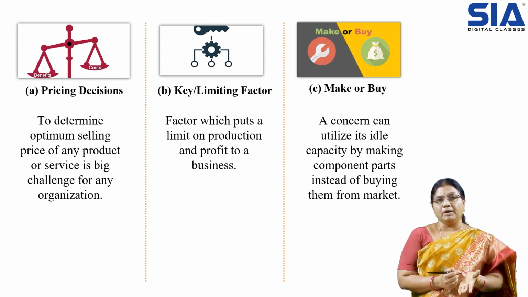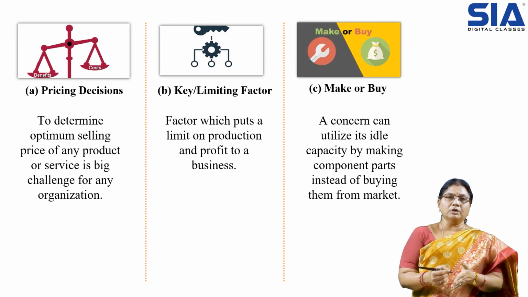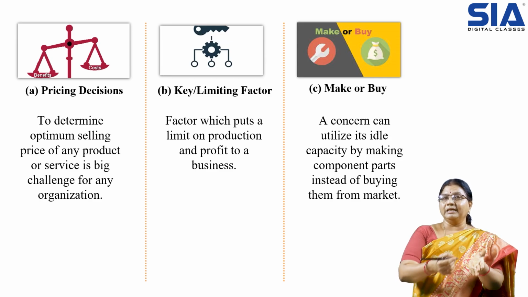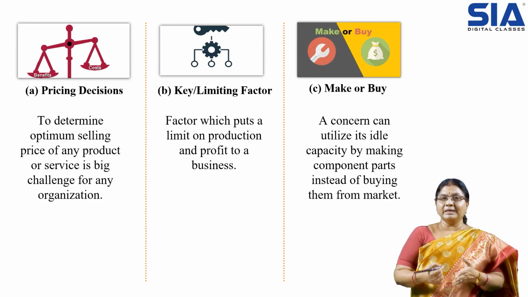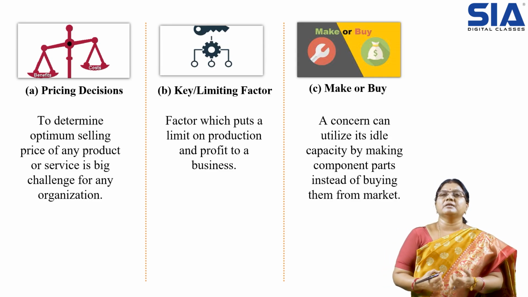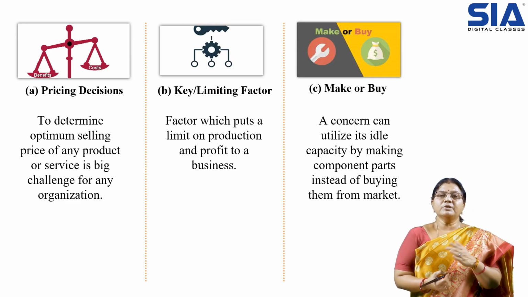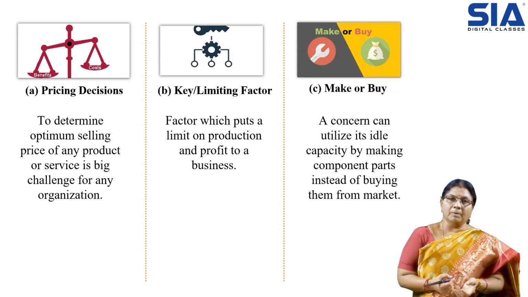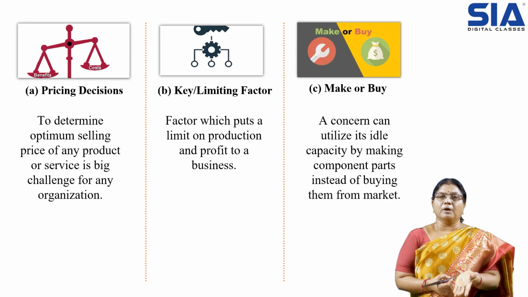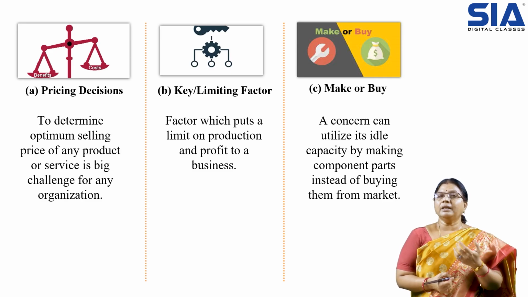Sometimes the raw material will be the problem, so raw material is the key factor. Sometimes skilled labor is the key factor. Everything is ready and the business is doing well, but the limiting factor acts as a barrier which will not let the profit be maximized. The businessman cannot maximize the profit because of that reason. So a limiting factor is a factor which puts a limit on production, maybe because of a raw material problem, a labor problem or a price problem, whatever it may be. That comes under limiting factor. Then the next one is make or buy decision.